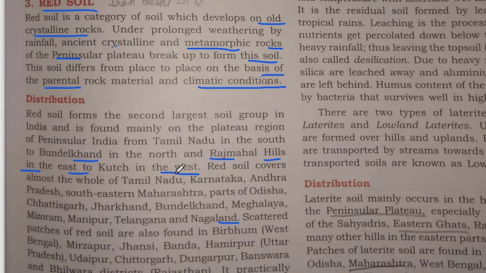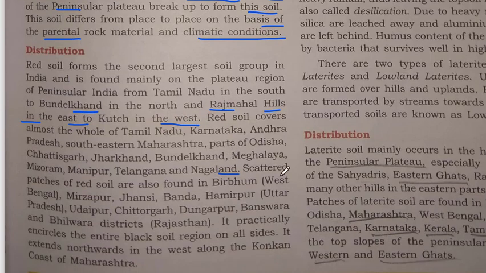Scattered patches of the red soil are also found in Birbhum in West Bengal, Mirzapur, Jhansi, Banda, Hamirpur, Udaipur, Chittorgarh, Dungarpur, Banswara and Bhilwara districts. It particularly encircles the entire black soil region on all sides. It extends northwards in the west along the Konkan coast of Maharashtra.